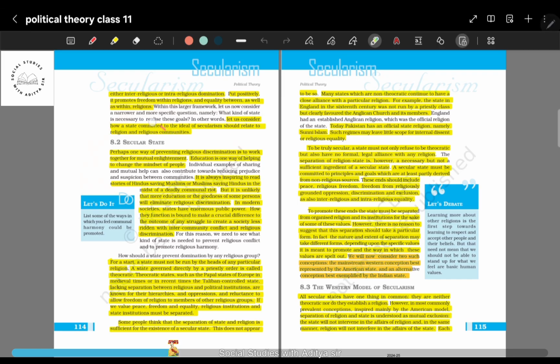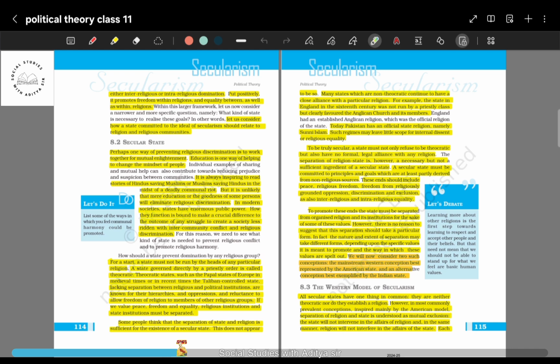So in a secular state, first we need to enlighten our people. We need to educate people about the differences of the communities, about the rich cultural heritage of each and every community and the ideas of their communities, and how they have contributed towards the success of India or any other country in which they are living.